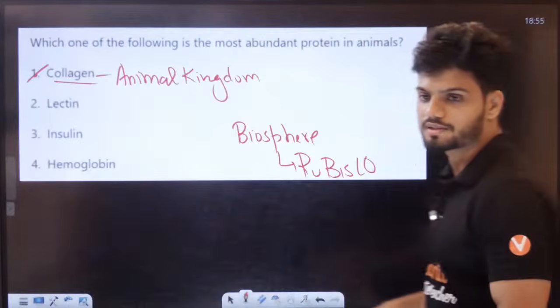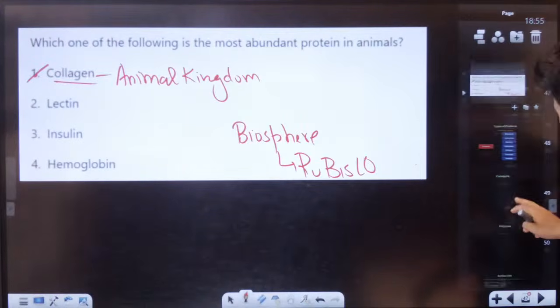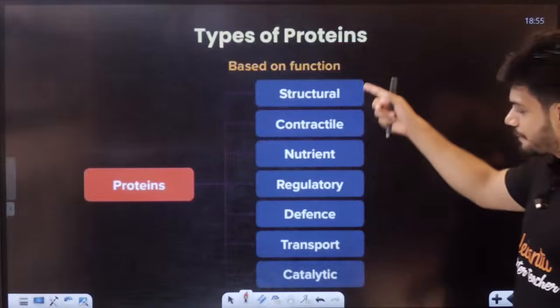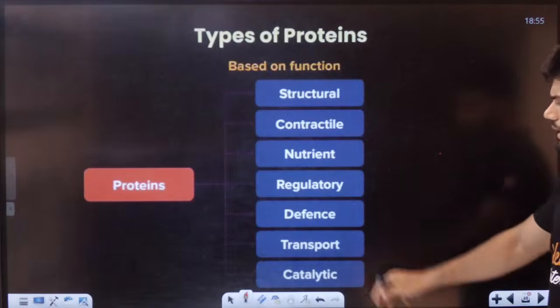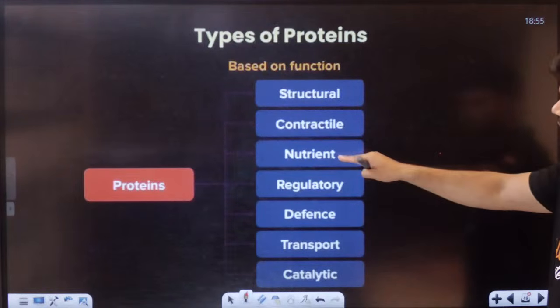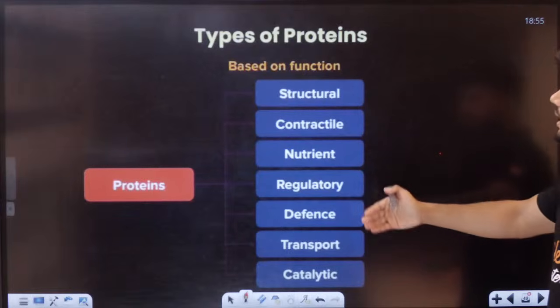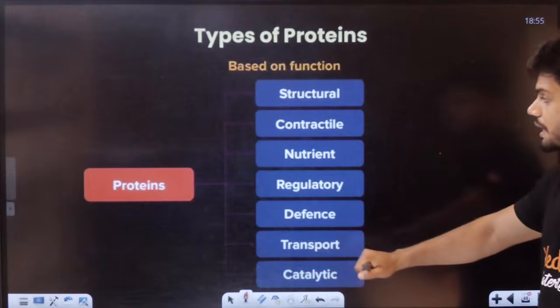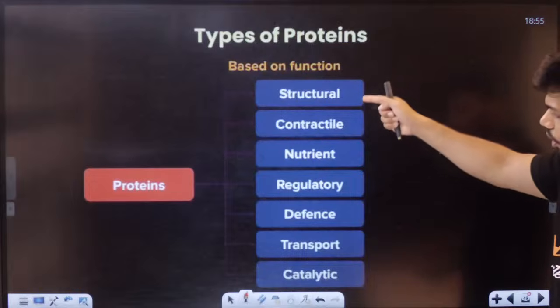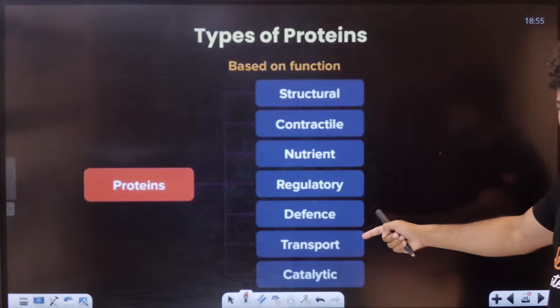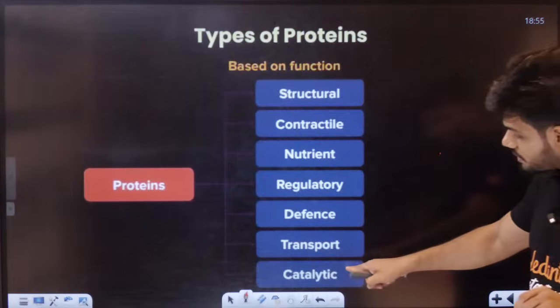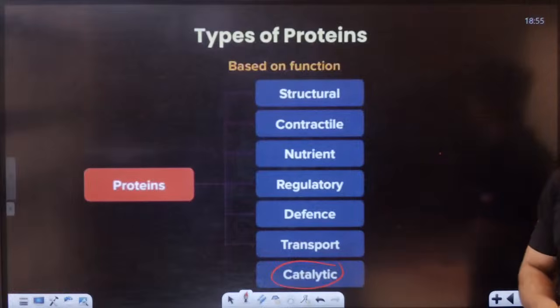Done, students. Now, students, there are different types of protein which all of you learned. Protein can help in defense, antibody. They can be present as nutrient. They can be present as hormone. GLUT4 for transport. But in all these different types of protein, there is something called a catalytic protein.